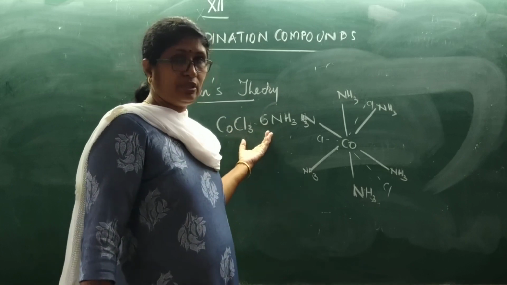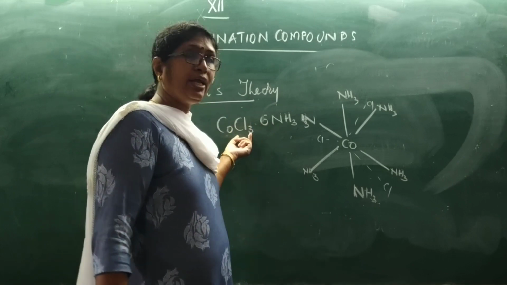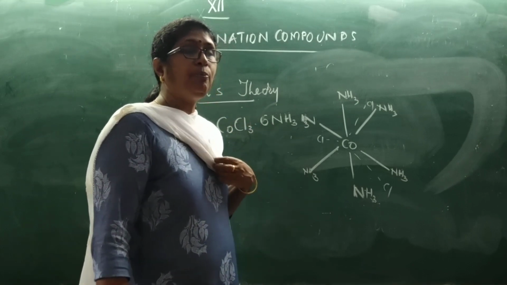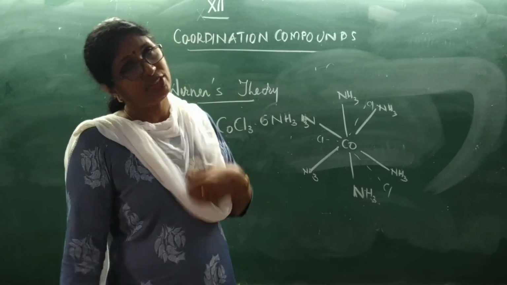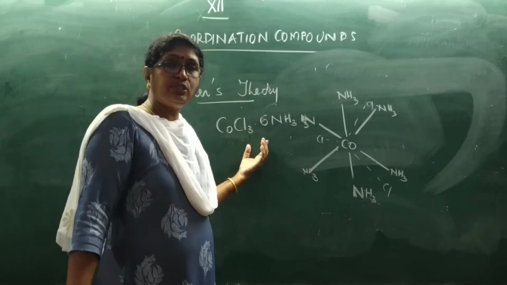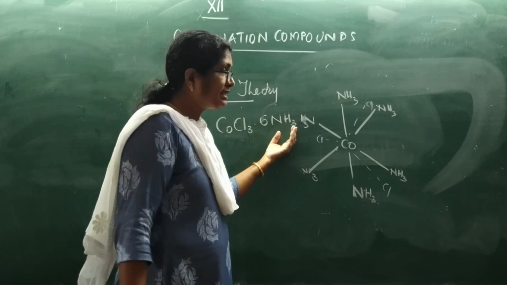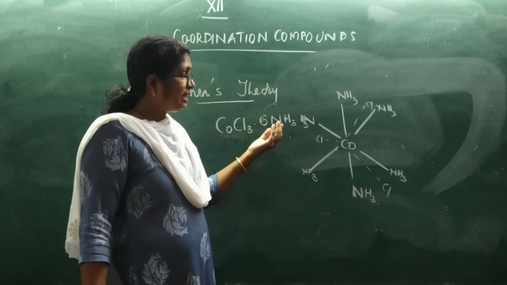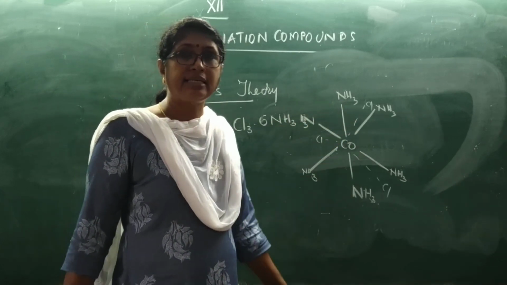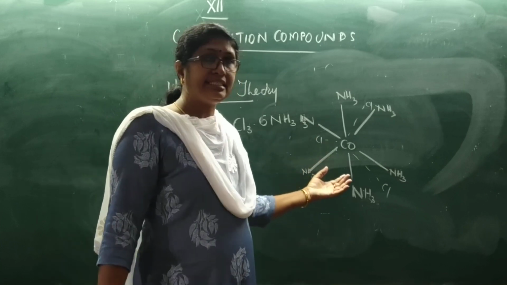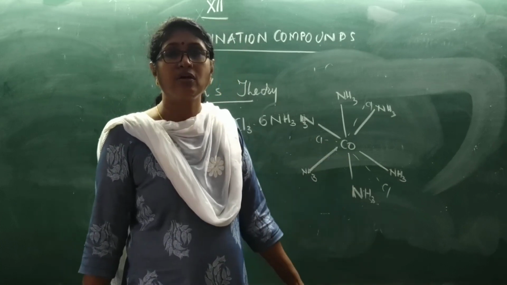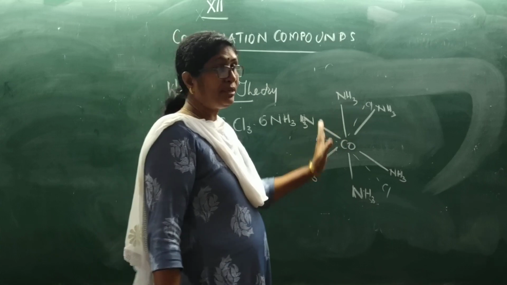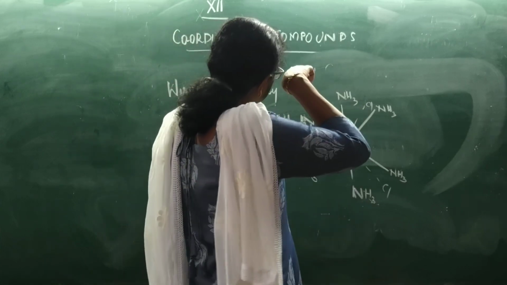So in this compound, the chloride ions are ionizable. They will give a precipitate with the silver nitrate solution, equivalent to 3 chloride ions. And these 6 ammonia molecules satisfy the secondary valencies and fix the geometry of the molecule.